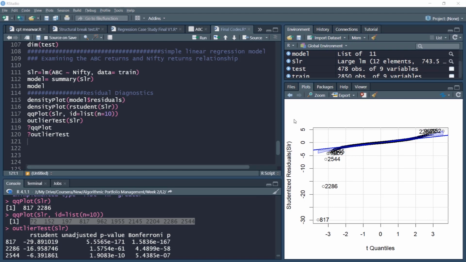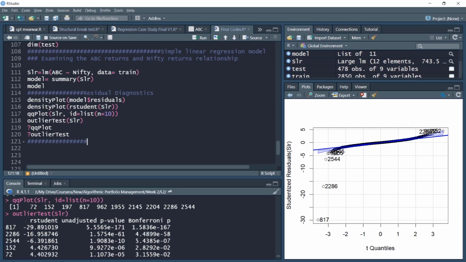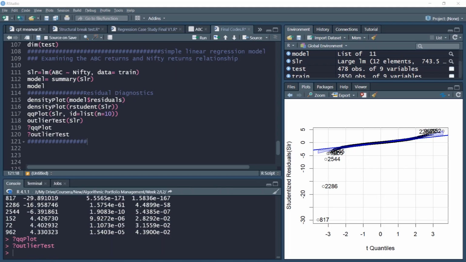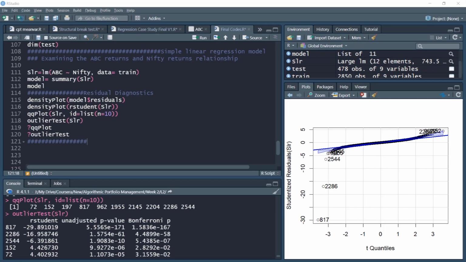To summarize this video, we created the density plot of residuals. We also examined the studentized residuals on the density plot. Next, we checked the deviations from normality with the help of the QQ plot. And we also conducted the outlier test to see some of the outlier observations. We found that there are a number of outlier observations that may vitiate the estimation. As a future course of action, one can remove these observations from the model, but please note, sometimes these extreme observations also carry useful information. Probably that may help us model extreme values representing extreme events. So sometimes it is not advisable to remove these values. A subjective judgment call may have to be taken here.